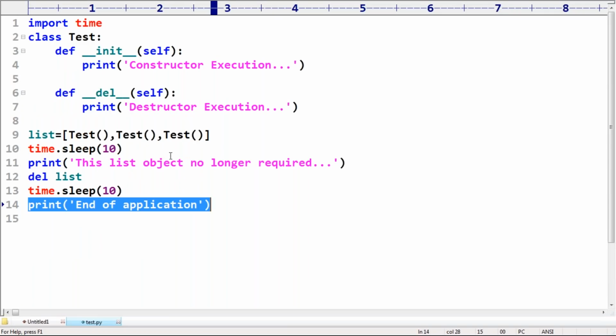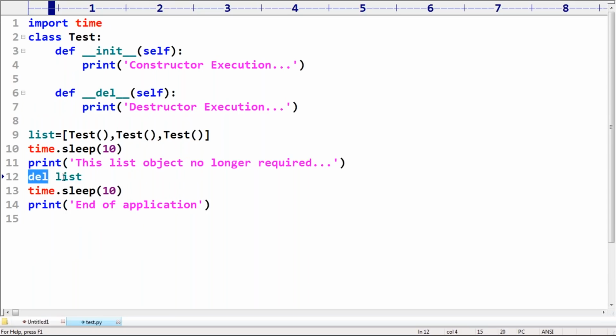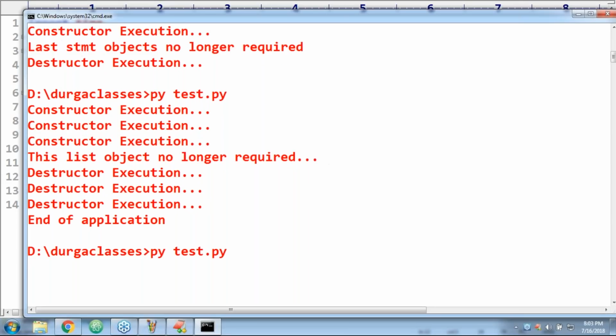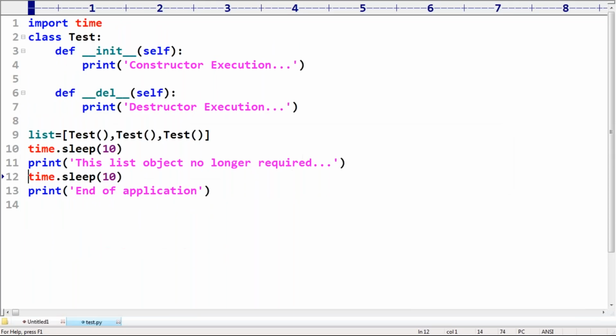Correct. Nandakishore, even if you are not using del, after the end of the application, all the objects are eligible for garbage collection. Observe that I'm not using del. Then the objects become eligible at line number 14, because the program is going to be completed. Correct, Nandakishore? Whatever your doubt.